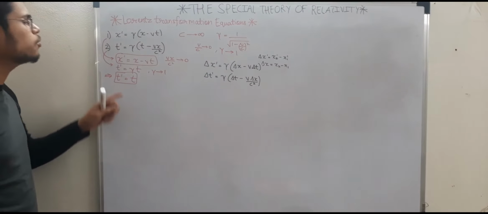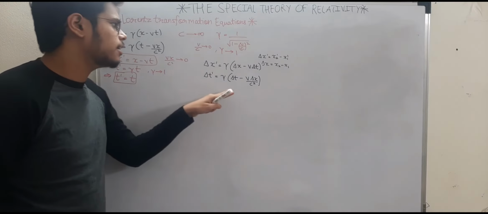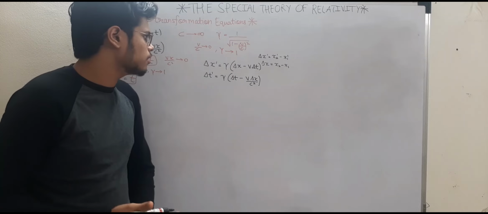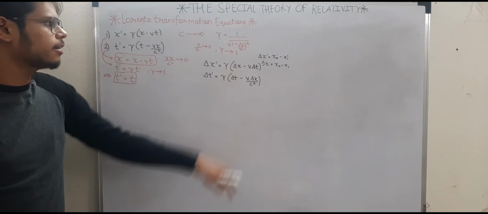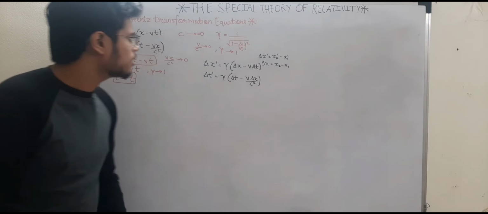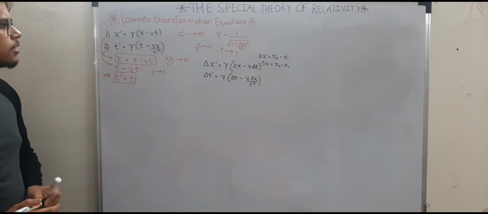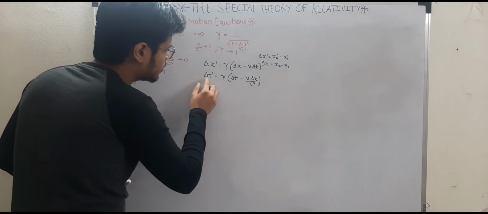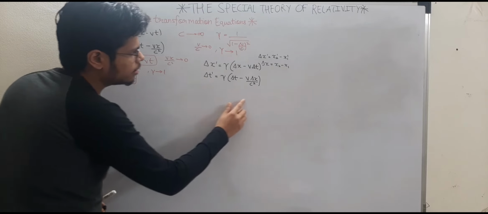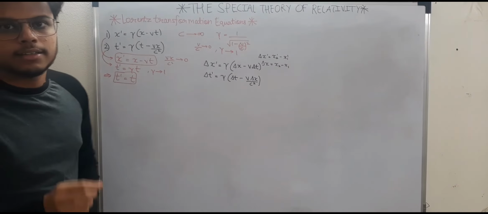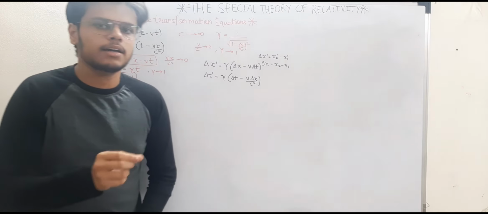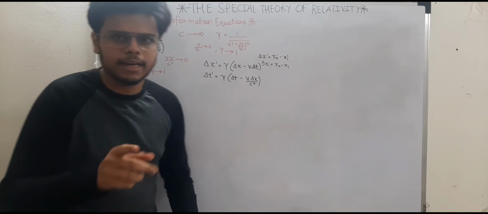So this is if you want to write it in terms of delta, that is while you are referring to more than one event, right? Another unique thing about these equations is that they are able to relate the time coordinate with the space coordinate, and that was exactly what was described by Einstein, the space and the time entanglement.